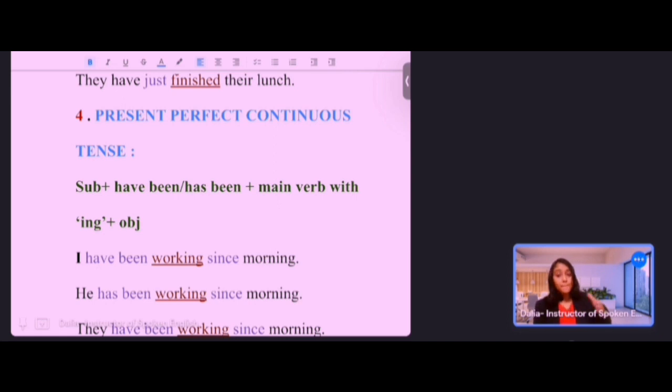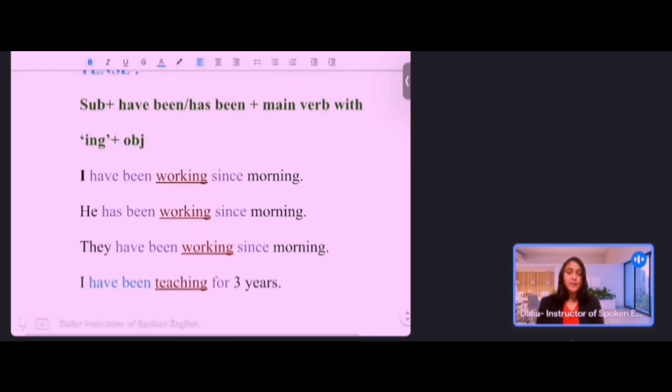Because present perfect continuous tense also has a different concept. For example, you can look at the sentence over here. I have been working since morning. So that means I have already started working since morning. I'm still working, or I will be working in the future time. That means it has not been finished yet. I have not finished my work yet.